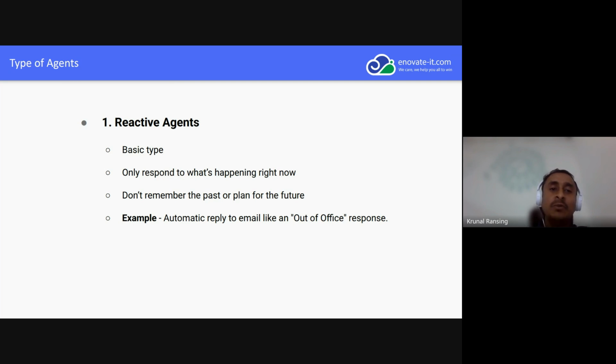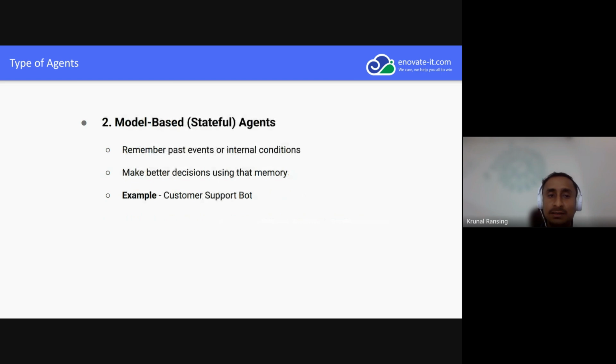There are more advanced agents. They have memory, they plan, they execute. So first is the reactive agent, which is very basic. Second is the model-based agent, stateful. It remembers past events and internal conditions, and makes better answers. Basically, like a customer support bot.